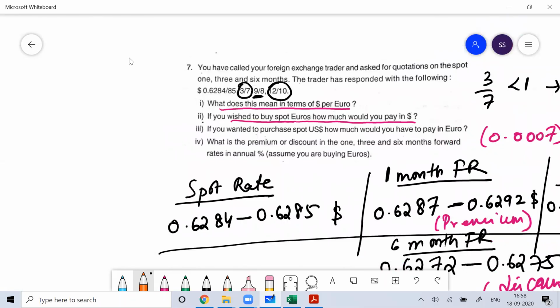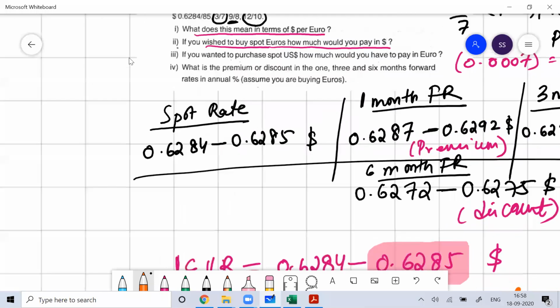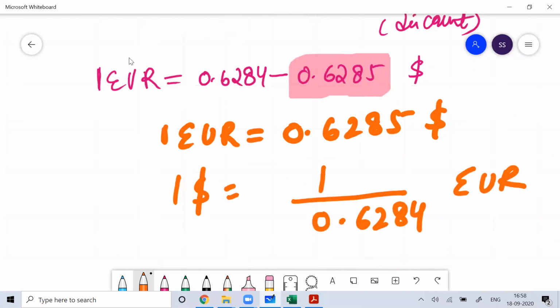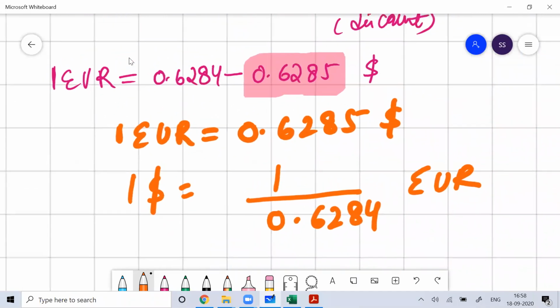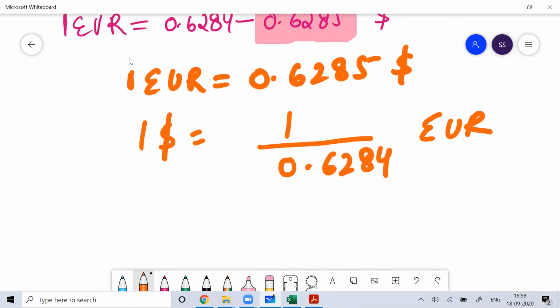So then next question, if you wanted to purchase US dollar, how much do you have to pay in euro? Same thing I told you before seeing the question. So if you wanted to purchase dollar, you have to pay 1 divided by 0.6284.